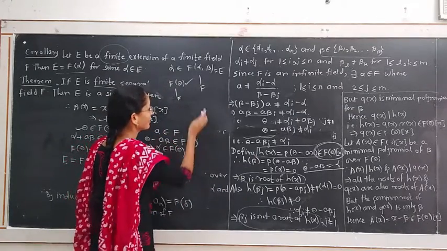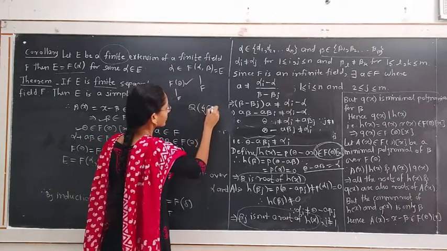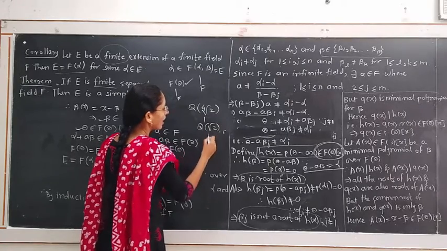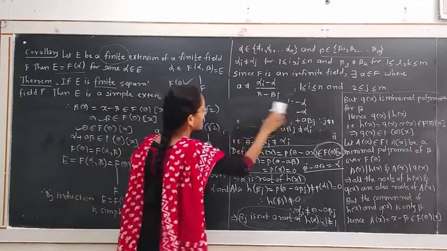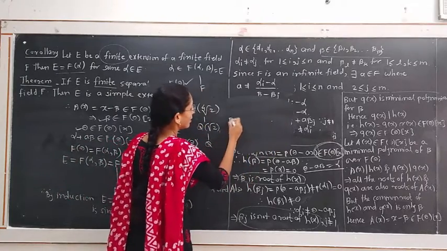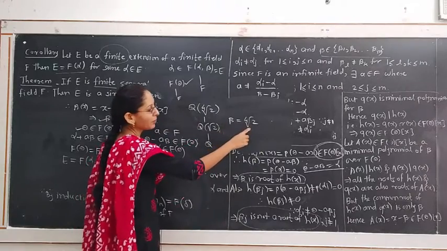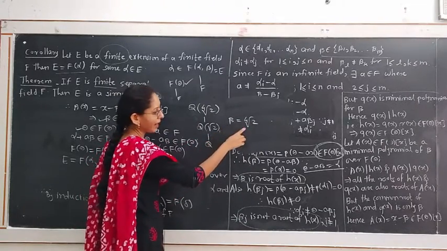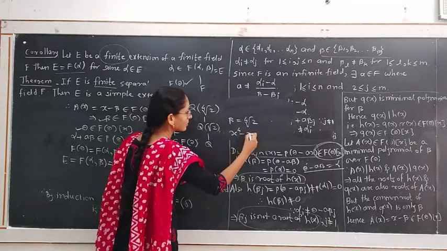For example, if we consider the field q joining 4th root of 2, its subfield q joining root 2, and again its subfield q. We have an element beta equal to 4th root of 2. So its minimal polynomial for beta over q is x raised to 4 minus 2.